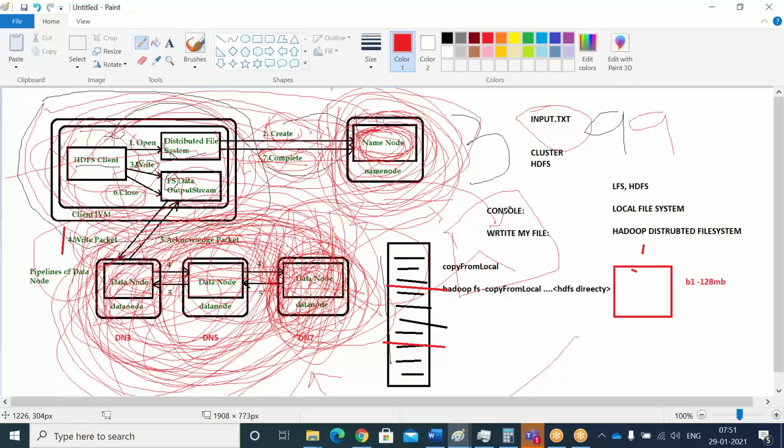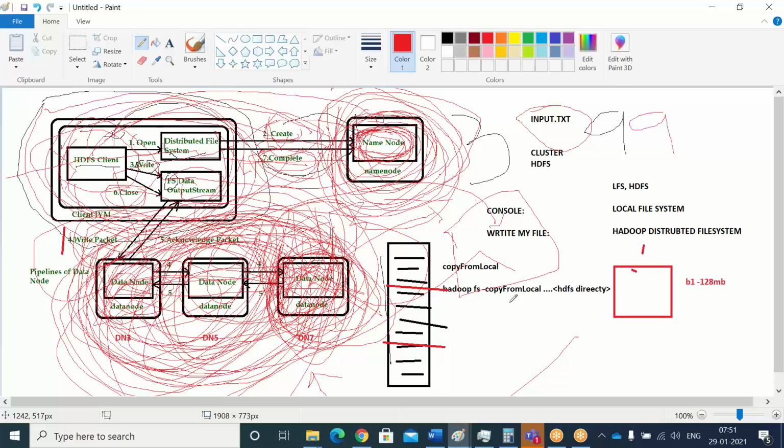No, no, right? There is one rule: replication is interrelated to the number of data nodes. If you have only one node active, that is not the situation in real time. But in training, even with Cloudera, once you install it, we don't have many machines. We have only one machine which acts as a name node as well as a data node. That is why in the training period, if I run any job, I can't show the replication. Replication will be available only with multiple data nodes, not on a single data node.